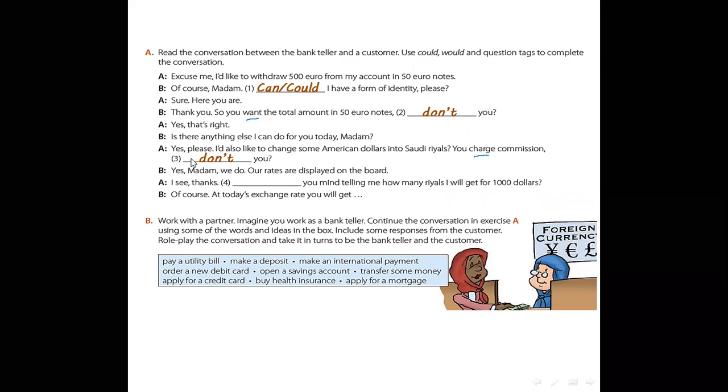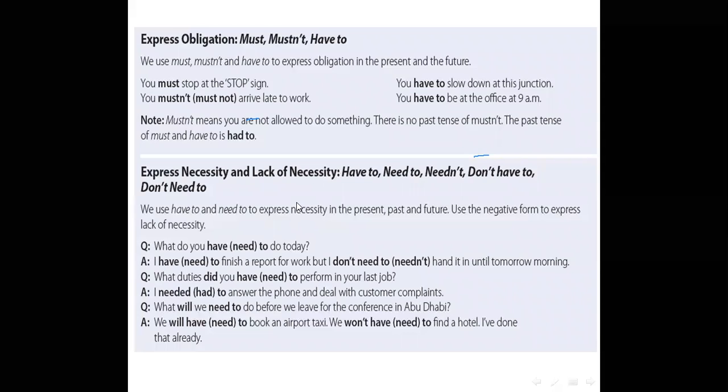I see, thanks. You mind here, okay? So we will use can or would. Excellent, would you mind? Would you mind plus verb plus ing. Would you mind telling me how many riyals I will get for $1,000? Of course, at today's exchange rate, you will get, okay.